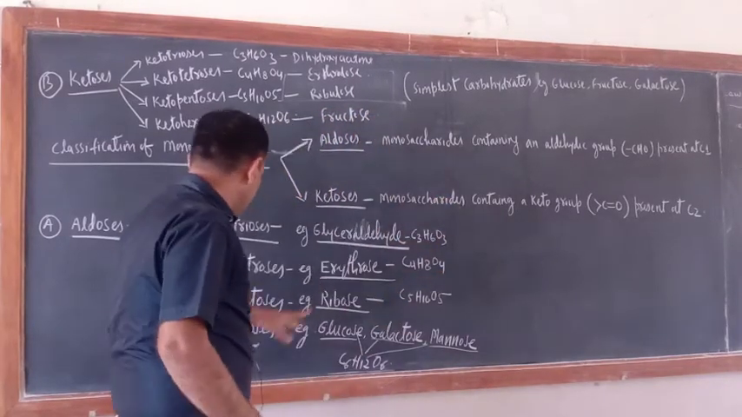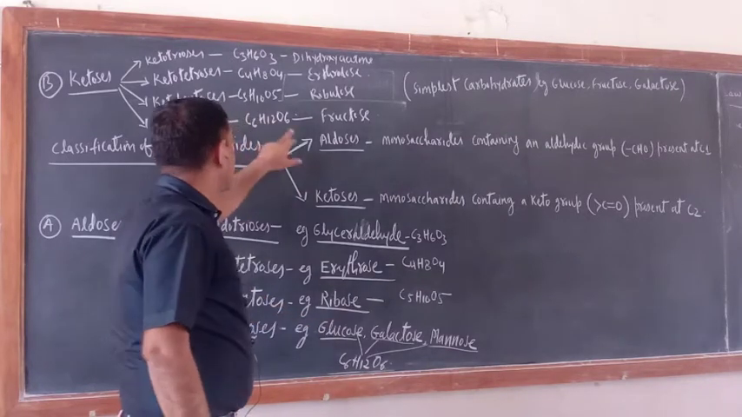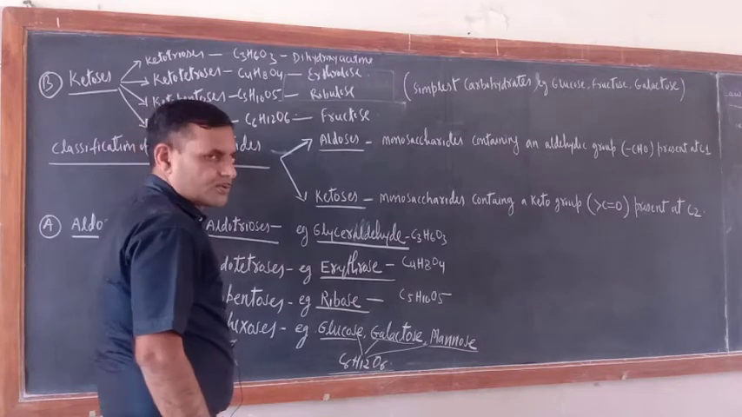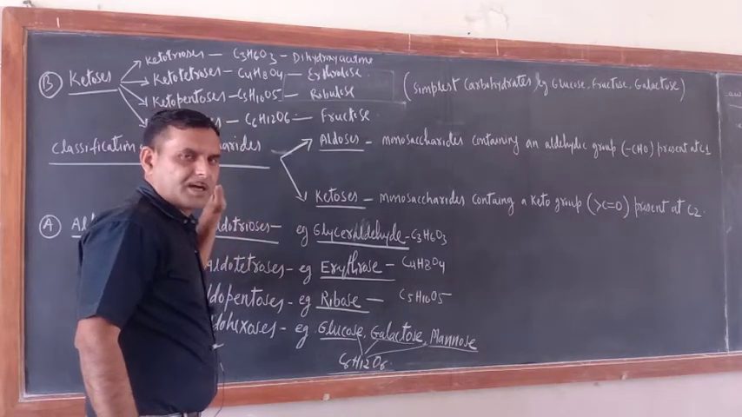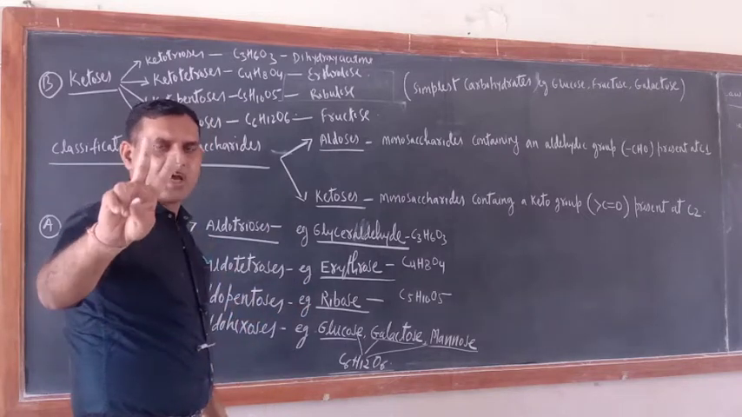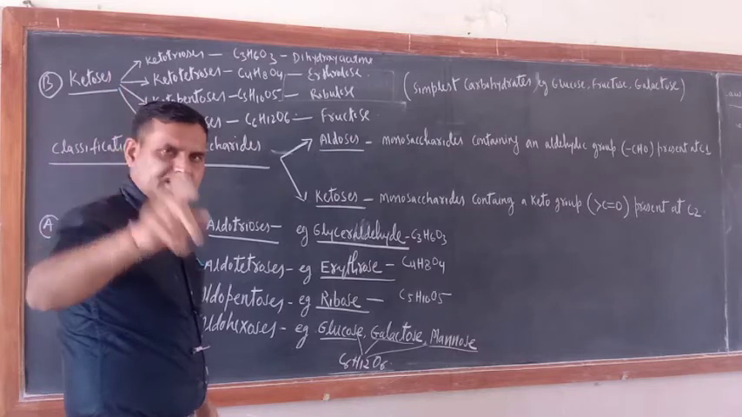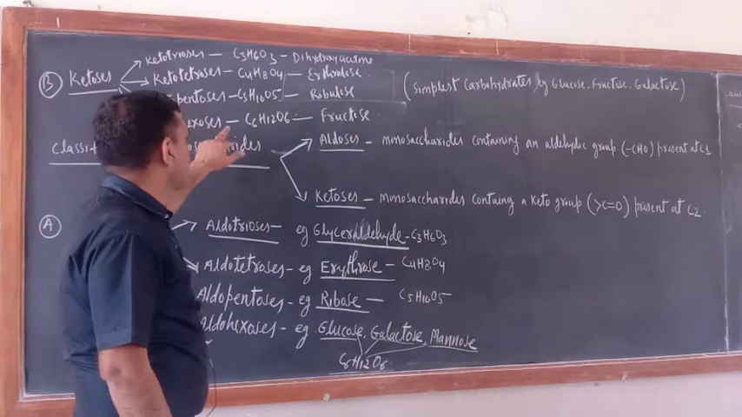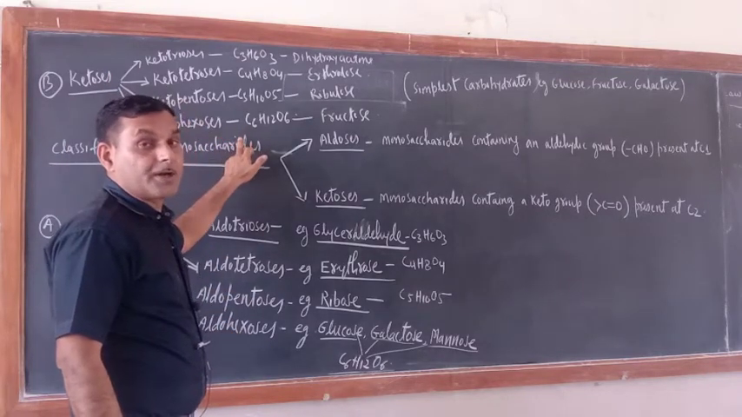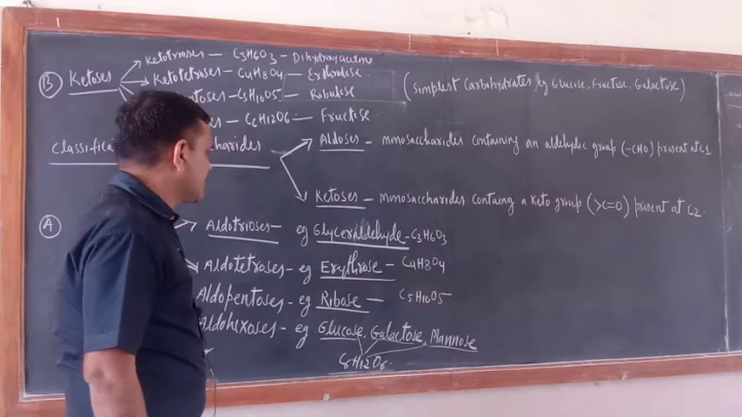Just as glucose is an aldohexose, fructose is a ketohexose; the number of carbon atoms is the same. I hope you understood this. If I say aldohexose, it means an aldehydic group is there, along with 6 carbon atoms. If I say ketohexose, it means a ketonic group is there, along with 6 carbon atoms. So this is the example.